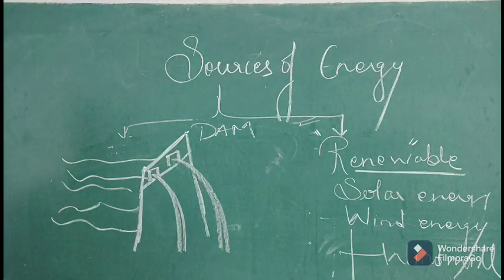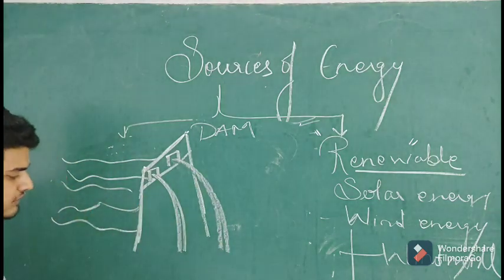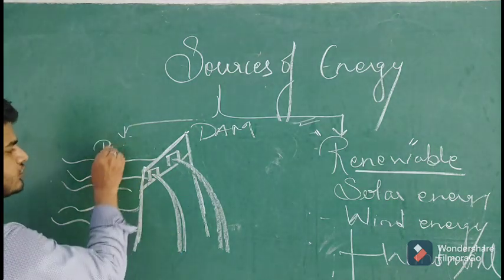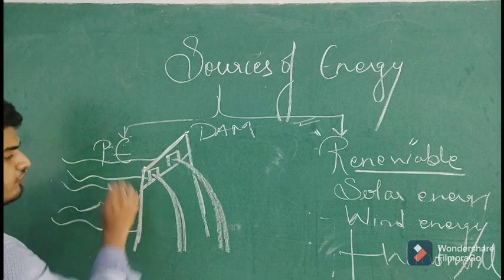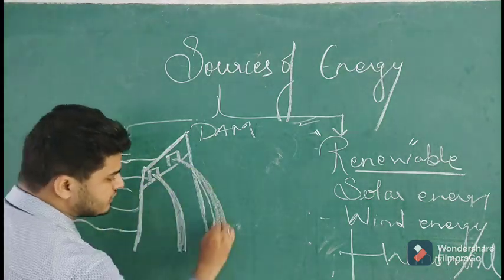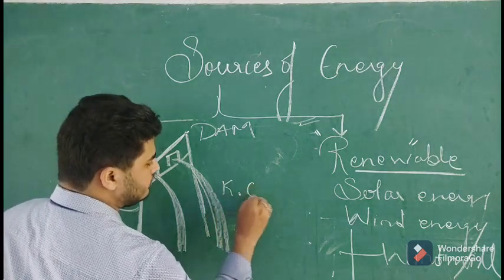From that huge height, when the water is falling, it has potential energy while it is at a height, and when it starts moving, that potential energy is converted into kinetic energy.